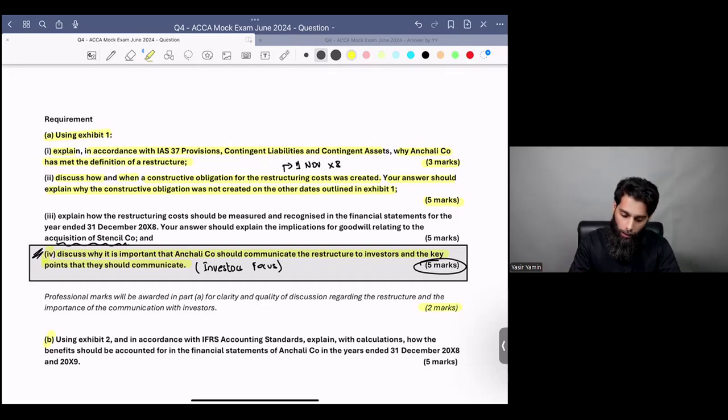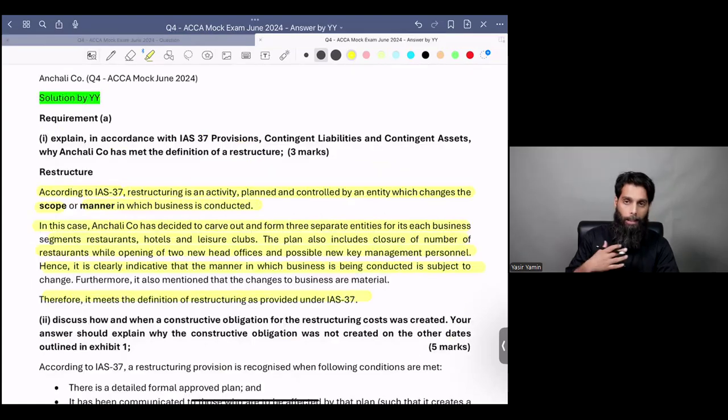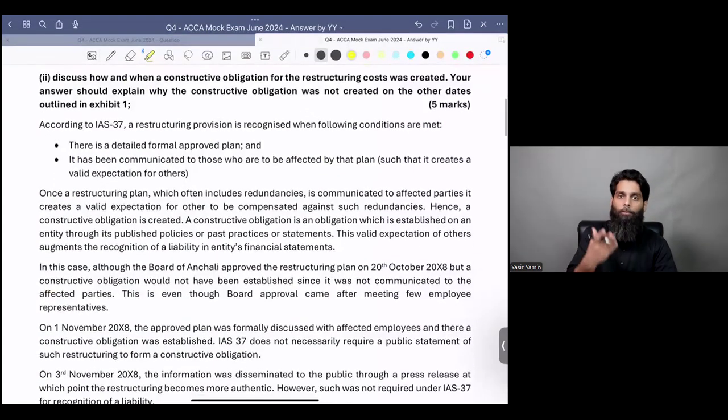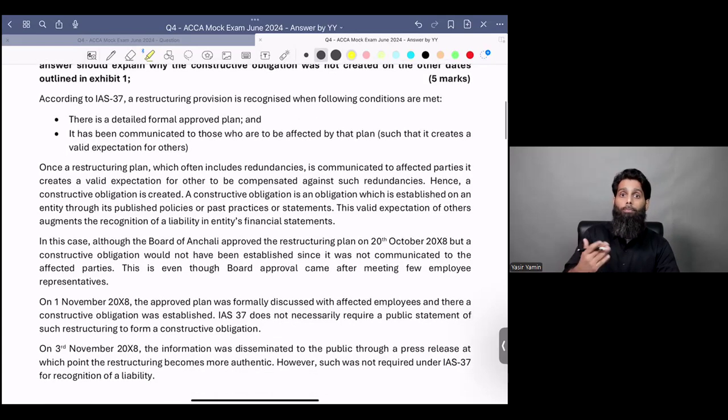Again, I've written an answer for you guys in my own language, in my own form, so it's easier for you to understand the answers. I'll be providing you this answer, obviously. But I think that my wordings, my language is much, much easier for you to understand. And you would be writing a similar sort of stuff because we have studied this whole thing in our class, in our lectures. You would be writing a similar kind of answer.